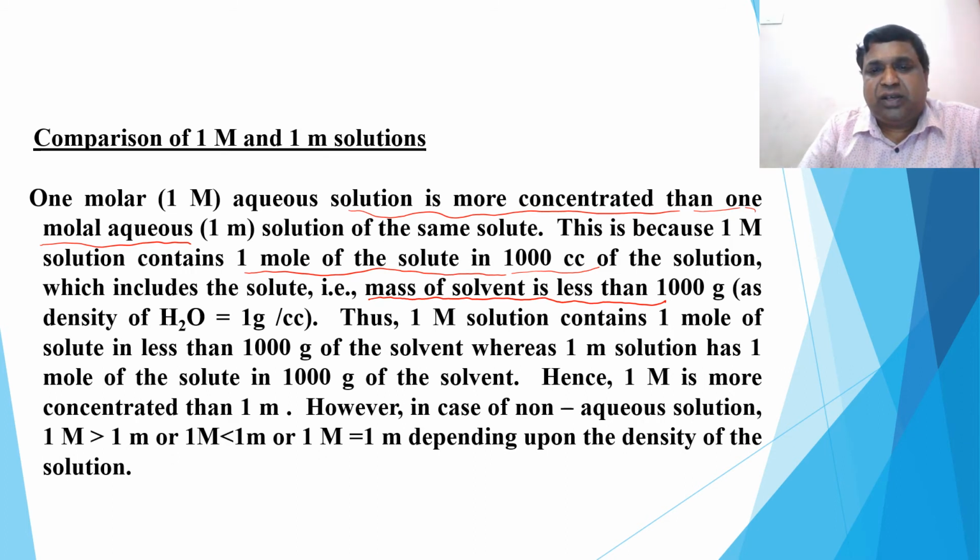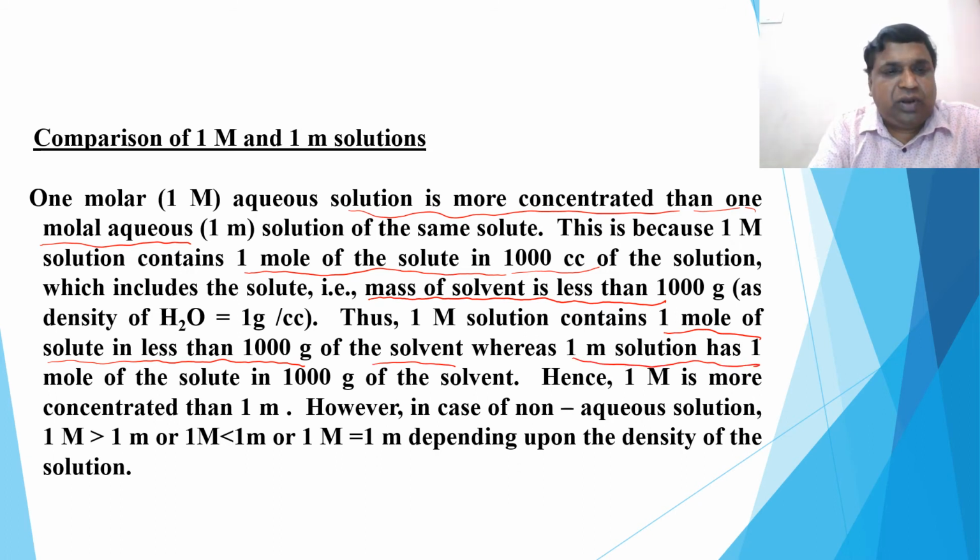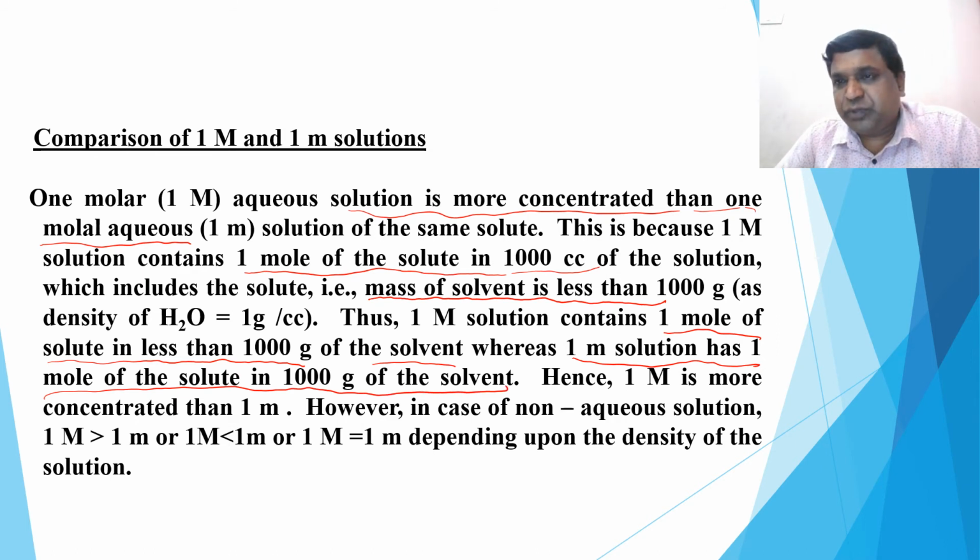Thus a 1 molar solution contains 1 mole of solute in less than 1000 gram of solvent, whereas a 1 molal solution has 1 mole of solute in 1000 gram of the solvent, because the mass of the solvent is fixed here. In molarity, it is the volume of the solution you have taken.